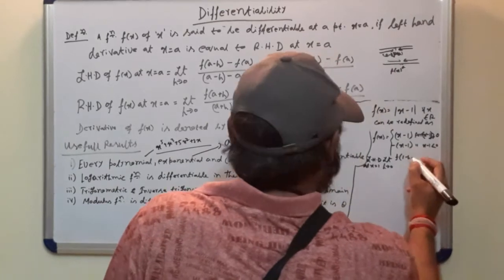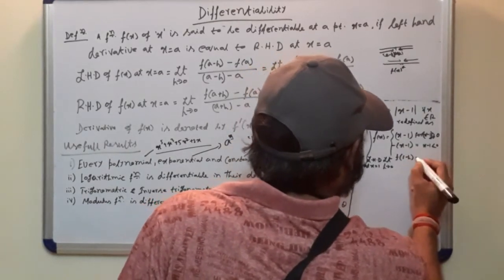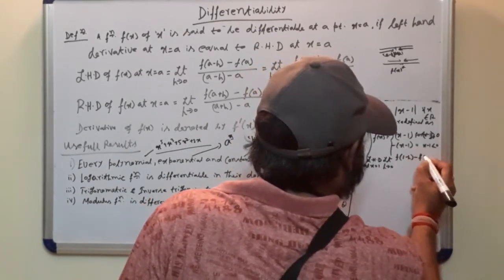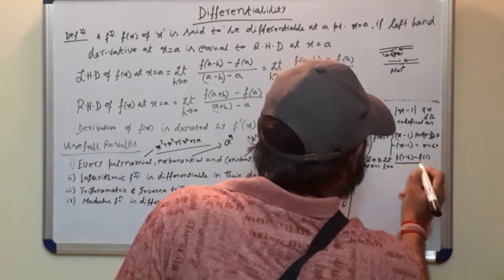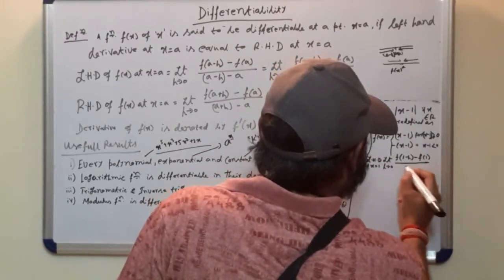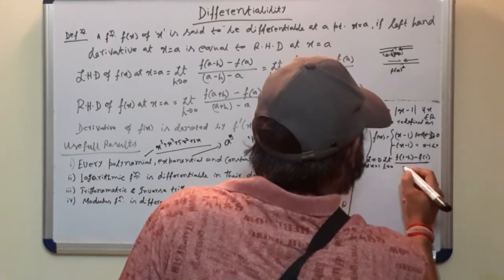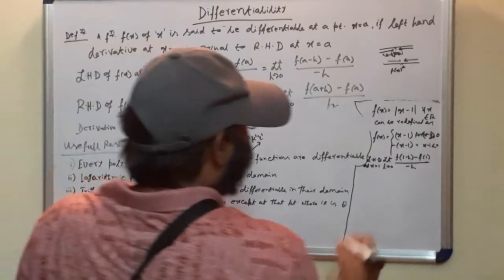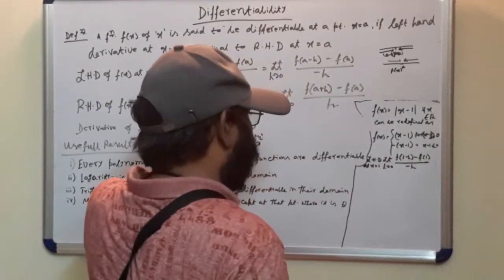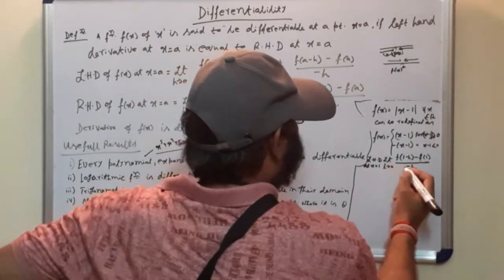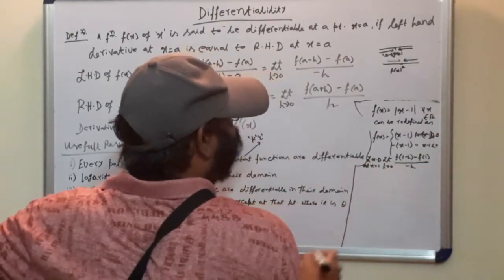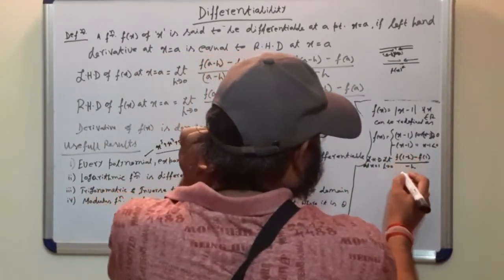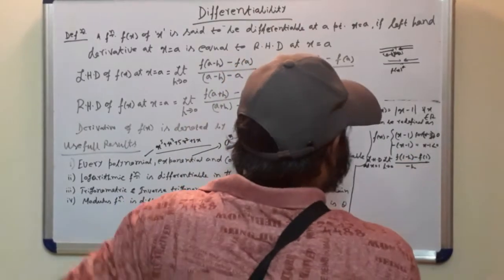Here a is 1, so f(1 minus h) minus f(1) divided by minus h. It is the left hand derivative. Now f(1 minus h), since it is the left hand derivative, is for x minus 1 less than 0. So for x minus 1 less than 0, what would be f(1 minus h)?